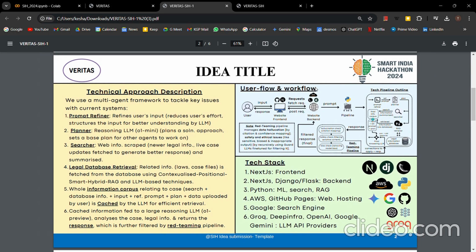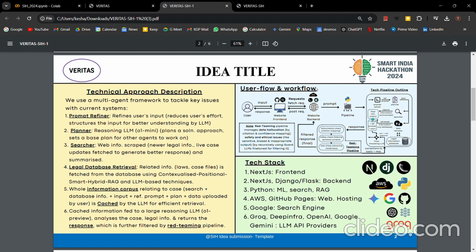Right here, I will be presenting you what our idea is. And I'll be going through our technical pipeline, and I'll also be showing you the website that we have created and the basic version of the pipeline that we have implemented in Google Colab. Okay, starting with our technical approach.